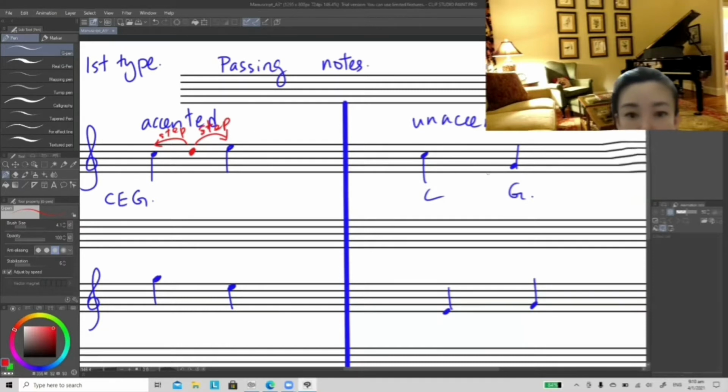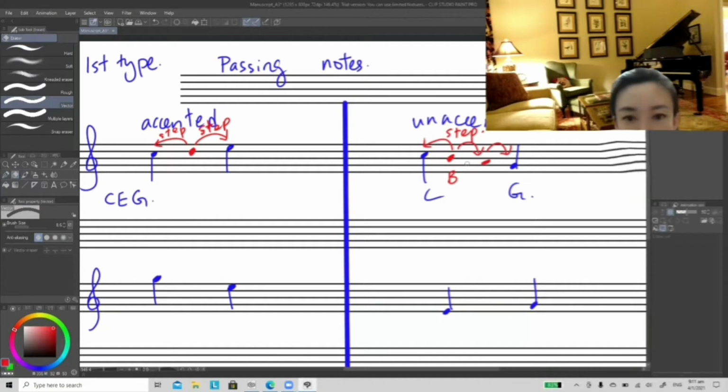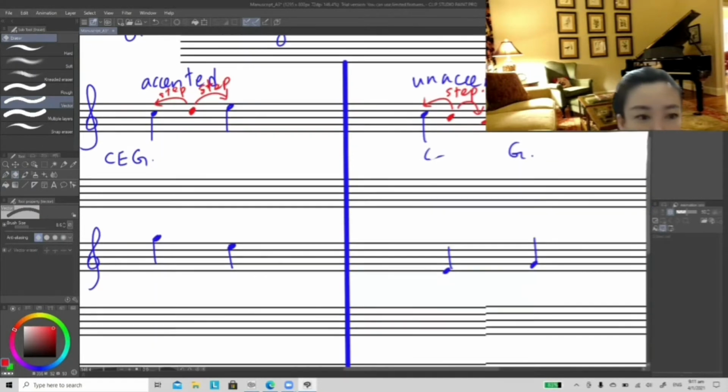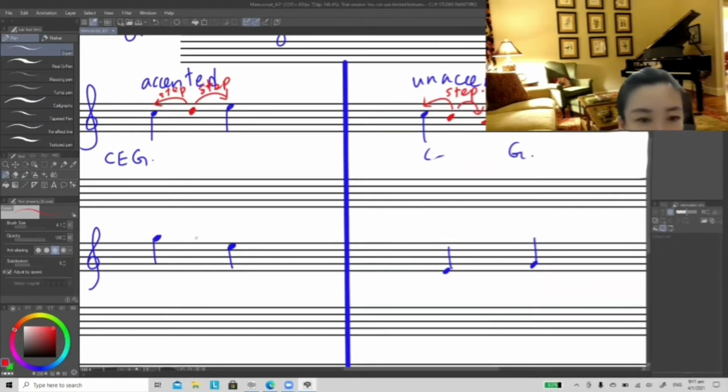For instance, between C and G, you can add B and A. So this is a B. So before the B is a step, after that is a step, and we must all resolve by step. So they are all moving in stepwise movement. Okay, next, between G and E, you can add F. Between E and G, you can put F also.